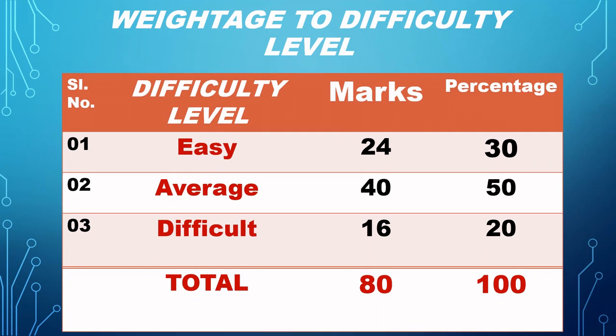By now, you might have heard many people telling that this time the question paper will be very easy. But according to the weightage to difficulty level, let's see: for easy it is 24 marks, for average it is 40 marks, and for difficult questions it will be 16 marks. But let's hope the exam paper will be very easy.